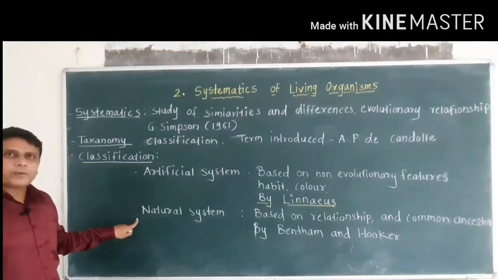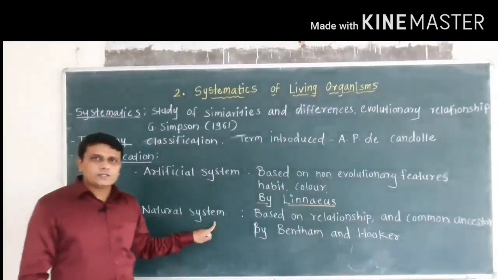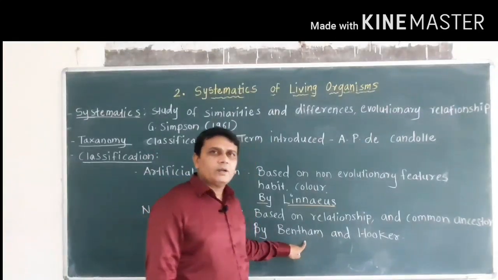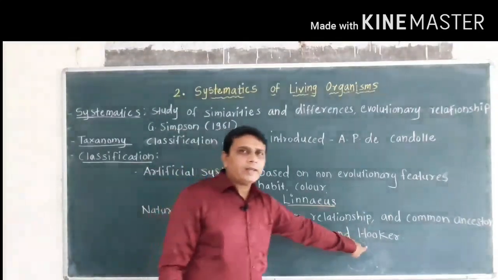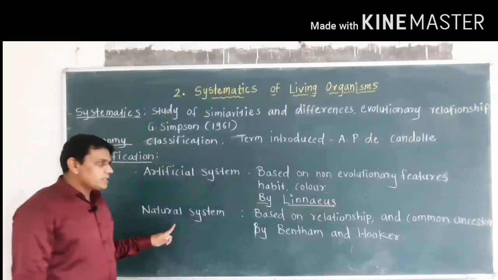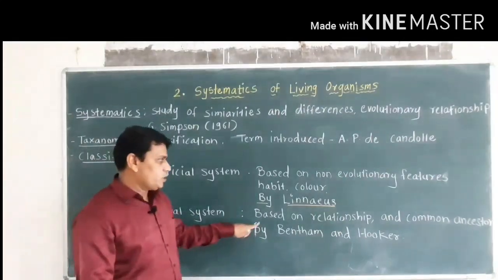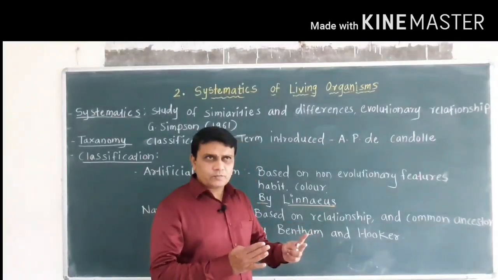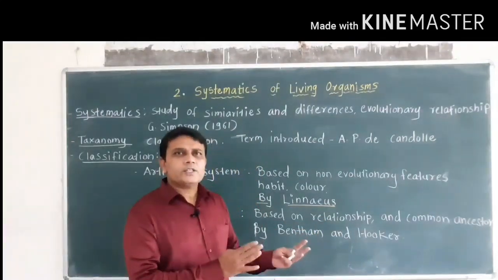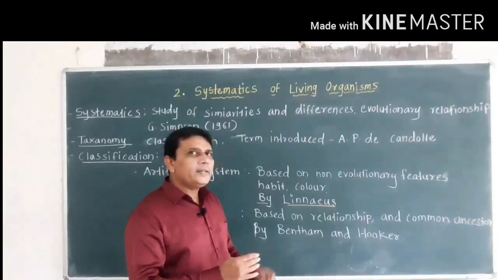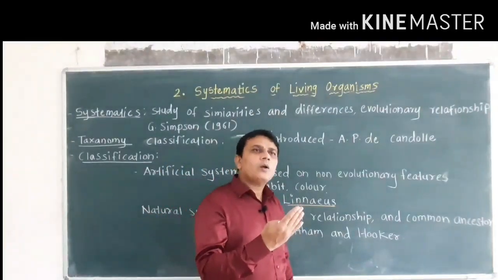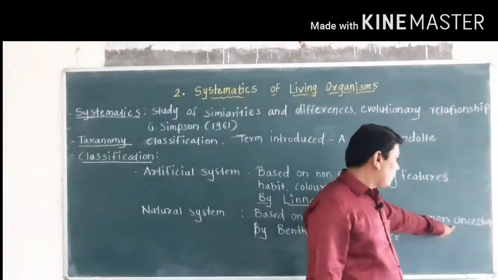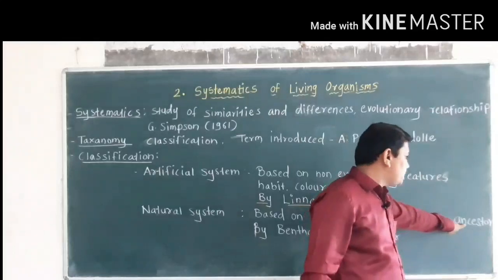Then the next system of classification is the natural system, and it was developed by two scientists called Bentham and Hooker. The natural system of classification is based on the relationship between the organisms, where closely related organisms are properly studied, and their history or their ancestors.